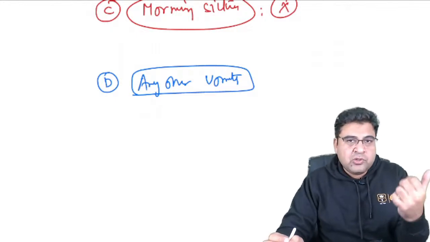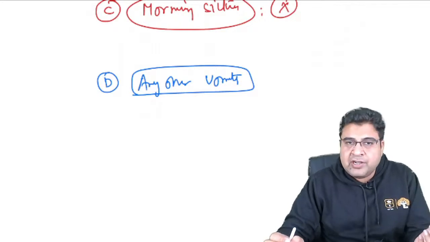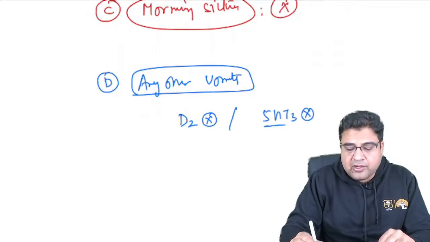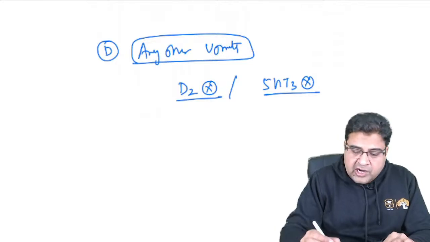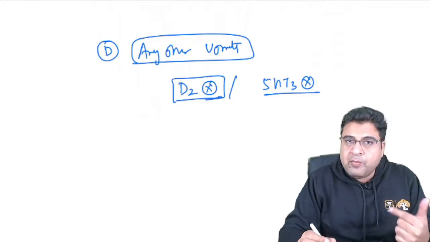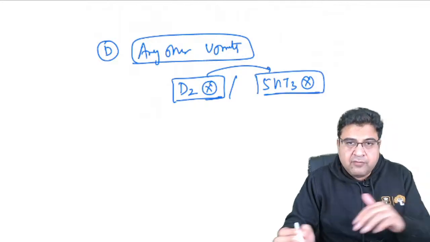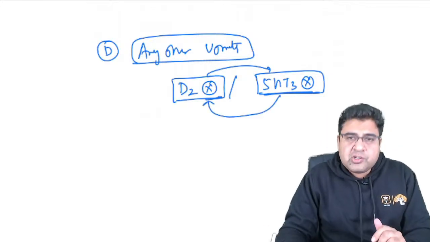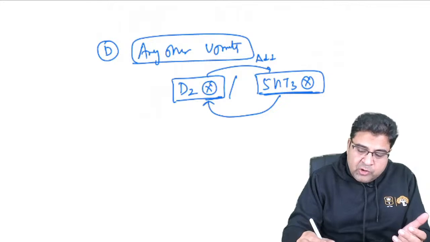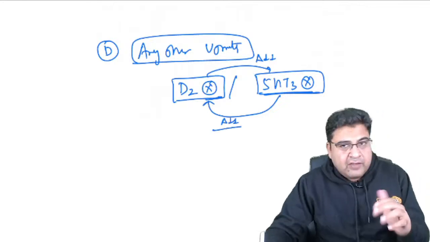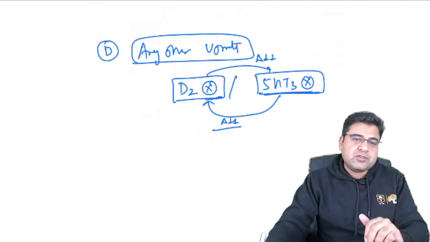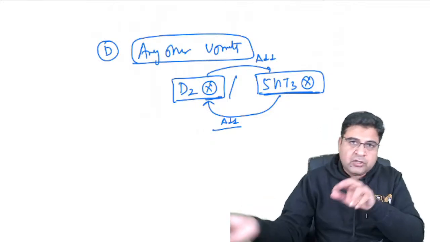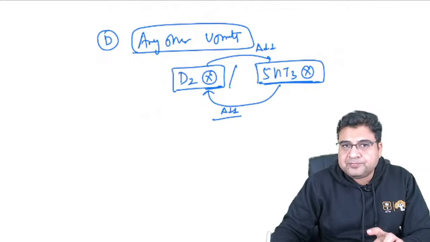Your relatives, your friends call you and ask, sir, which medicine should I take? Ma'am, which medicine should I take? You have only two options. Either you give dopamine blockers or you give serotonin 3 receptor blockers. These are the only two options we have. If you start your treatment with a dopamine blocker and the patient's vomiting is not controlled, you switch to this. And the other way around is also true. If you start with a 5-HT3 blocker and the vomiting is not controlled, you switch to this. Not switch, you add basically. If dopamine blockers are not able to control it, you add a 5-HT3 blocker. If 5-HT3 blockers are not able to control it, you can add dopamine blockers. So it's totally up to you guys. Depends on your tie-up with the pharma company. You can start with any of the groups, but later on you can add the second group in case the vomiting is not controlled. Right?